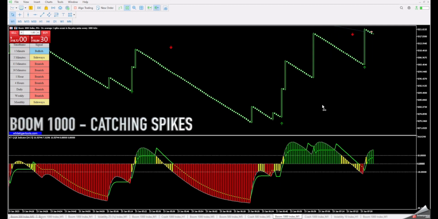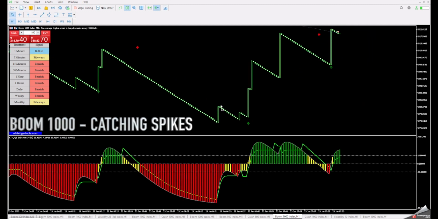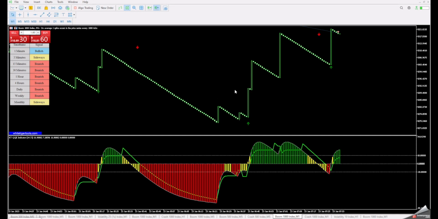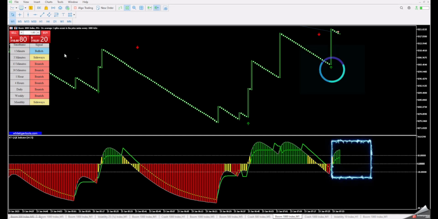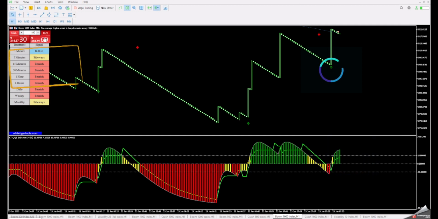Second trade setup is catching the spikes on boom 1000 index market. It is the same technique. When you get a buy signal from the trend minor indicator, confirm the momentum with the QQE histogram bars. Then, on your left, check the QQE trend meter on the higher time frames. In this scenario, only one condition has been met.